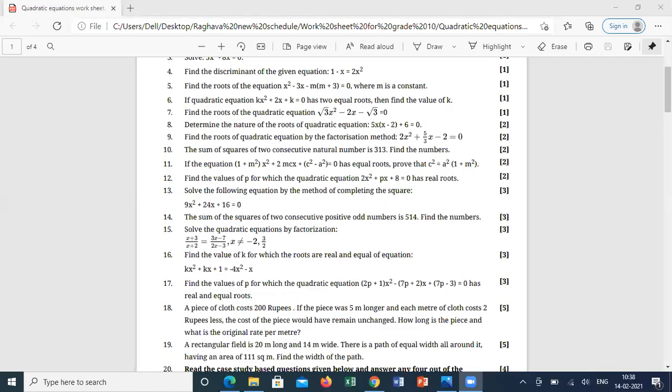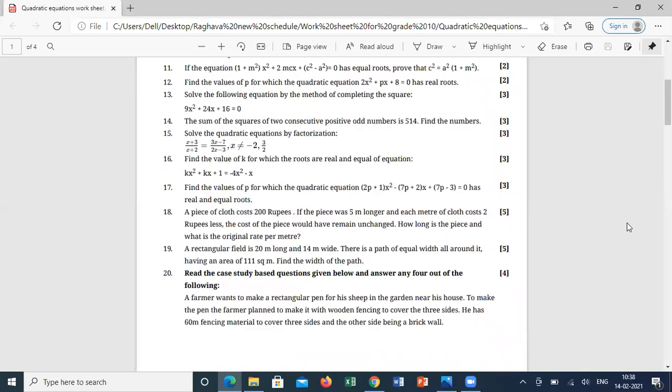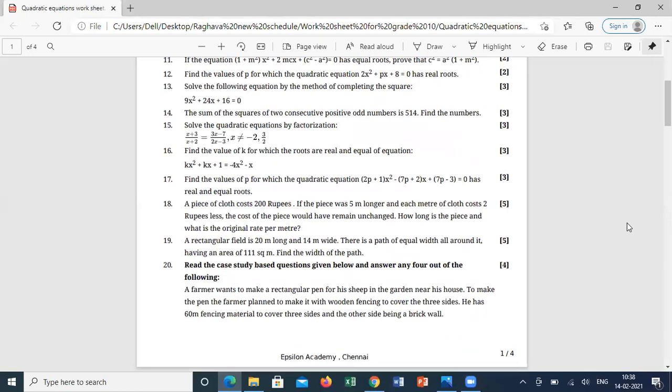First of all, I'm going to start with the doubts. Anyone having any doubts? Everyone has done all the numericals from this worksheet except case studies, till 19. Anyone having any doubt in this? Shall I give some extra numericals related to quadratic equations? I think everything is there except the word numericals. Everything is there, correct?